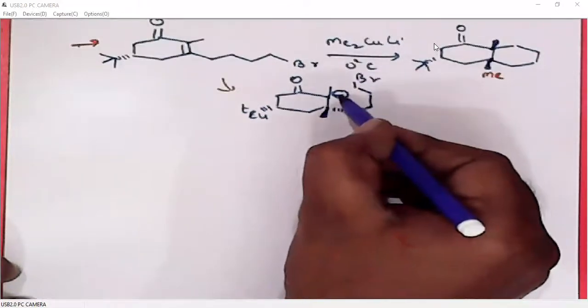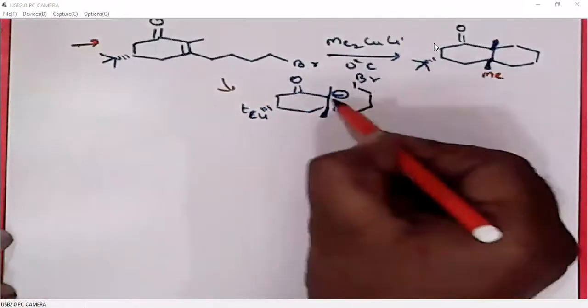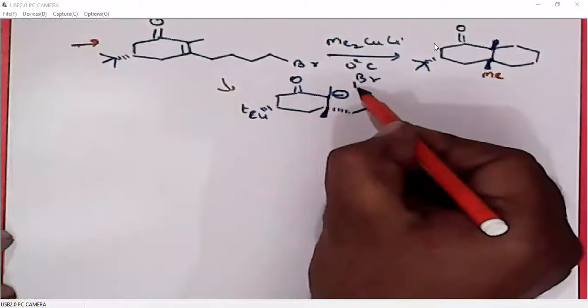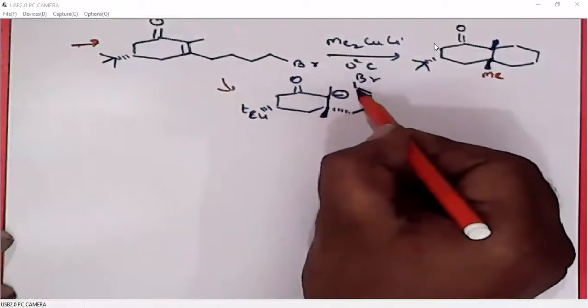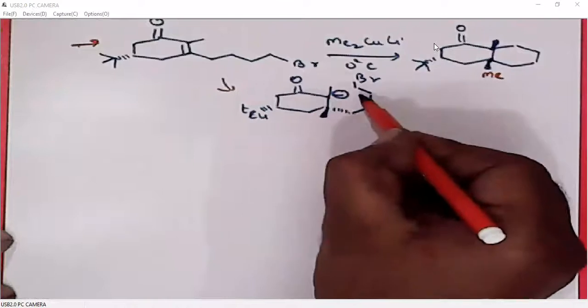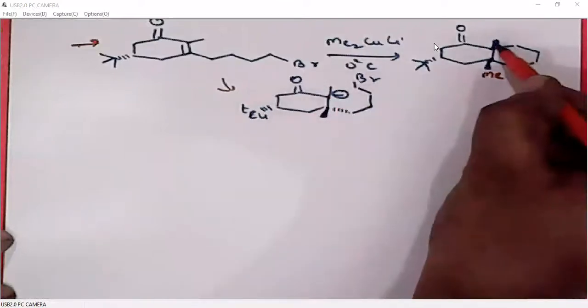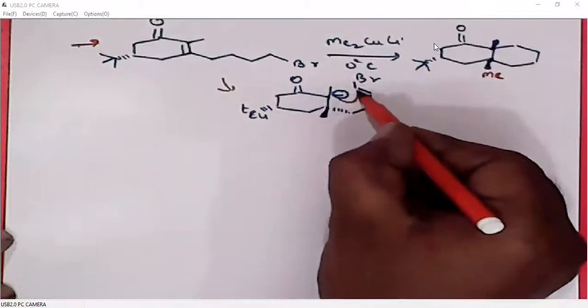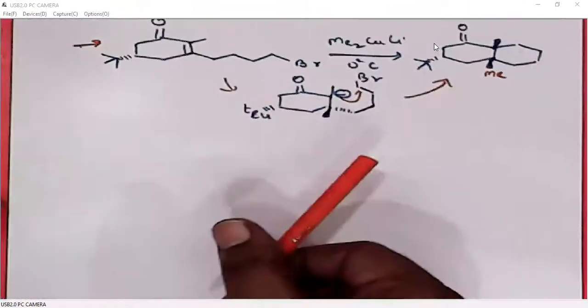So here also it will be below the plane only. When it is approaching, this methyl group has to occupy a position opposite to this alkyl group, because this alkyl group is already below the plane. Now this alkyl group will move to above the plane. So that is why we are getting cis ring fusion in this case.